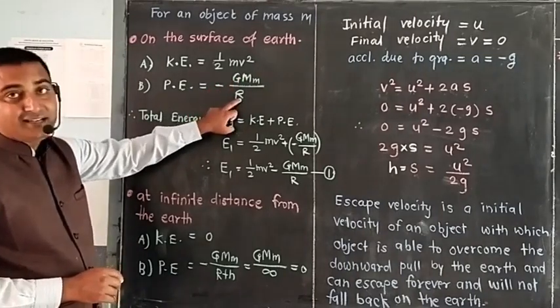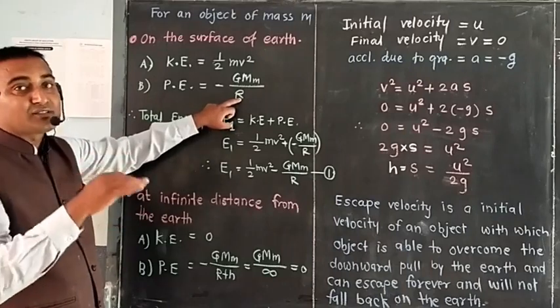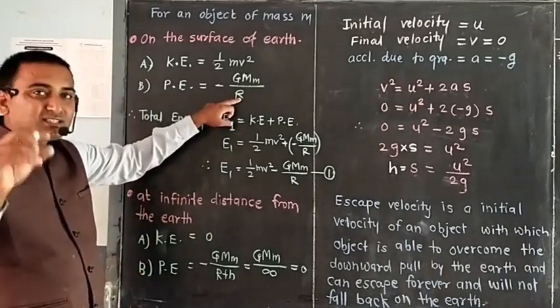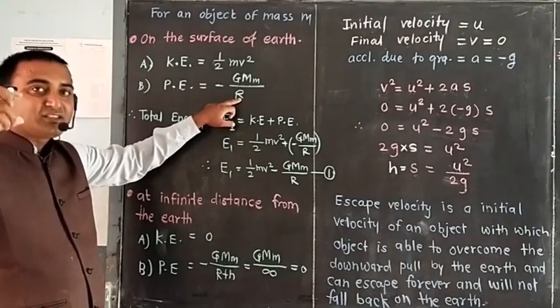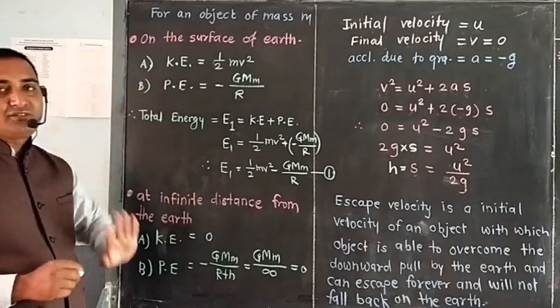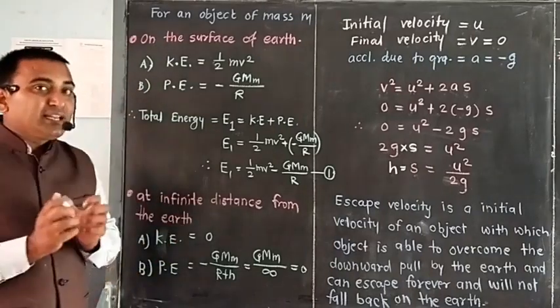Why only r? Because now it is just near the surface of the earth, and the distance between the earth's surface and the object is very small compared to the radius.